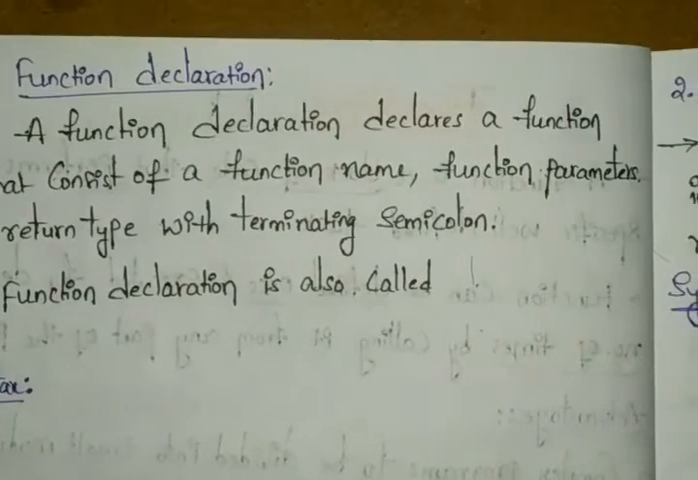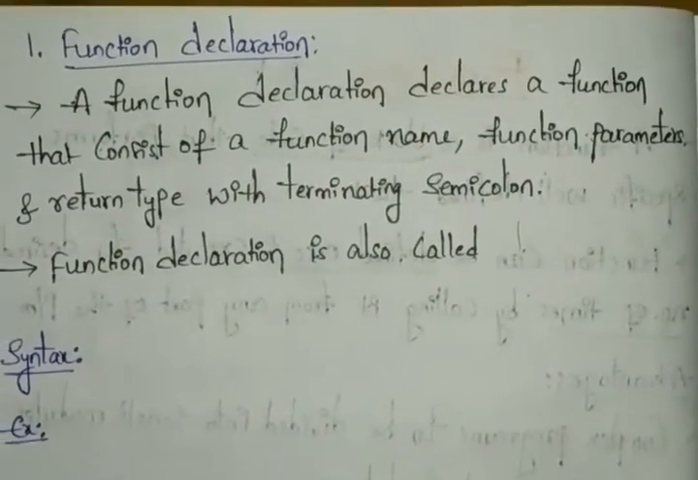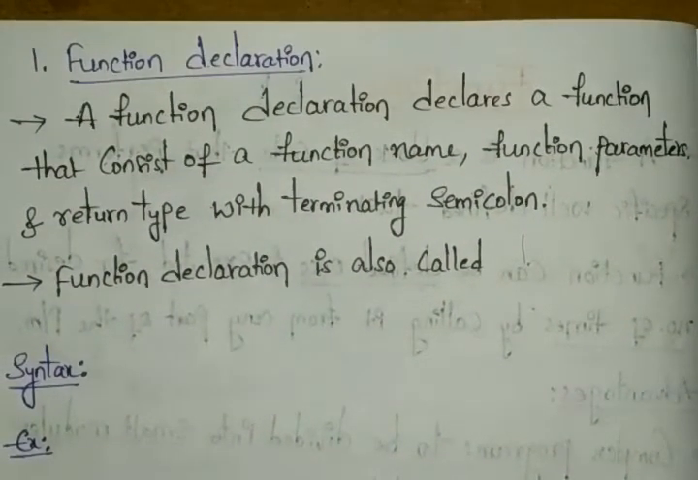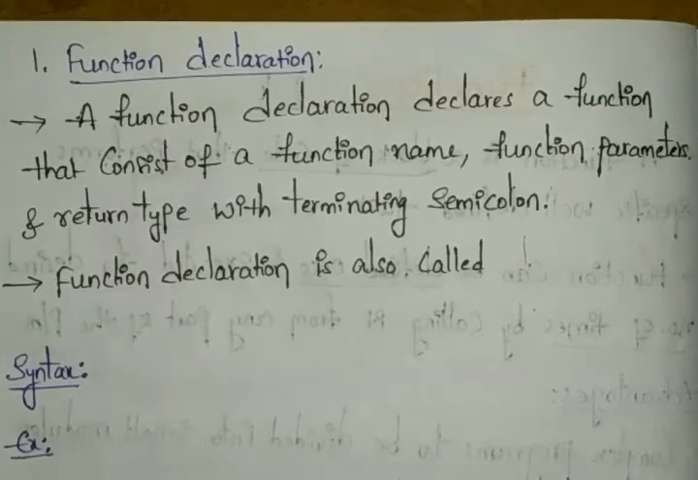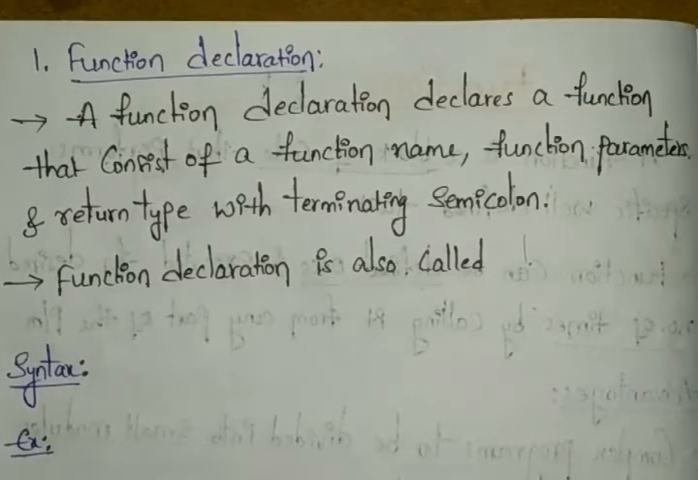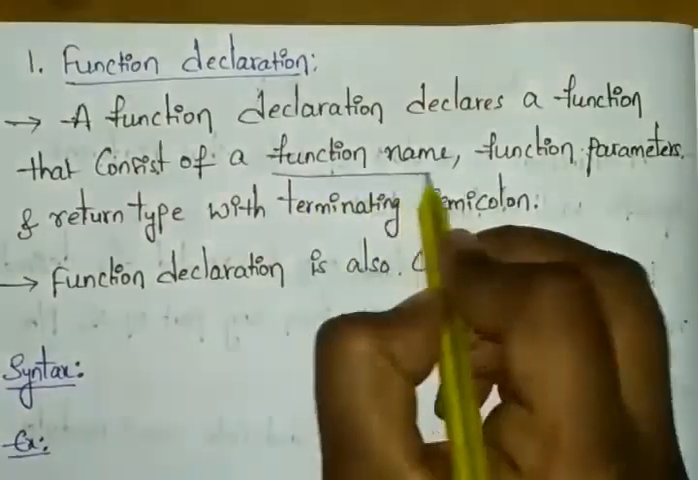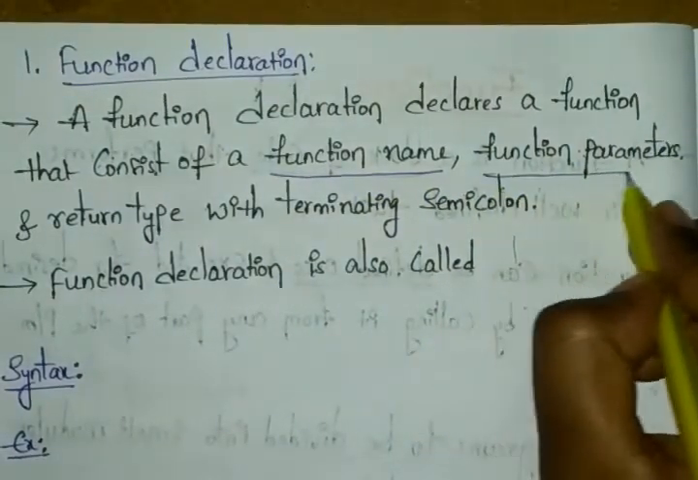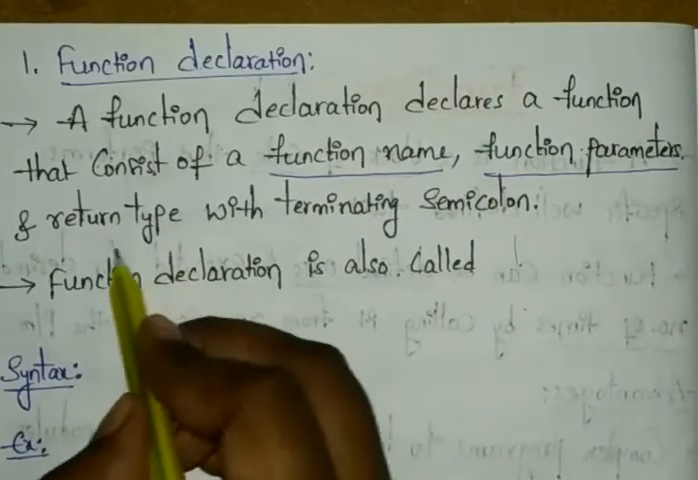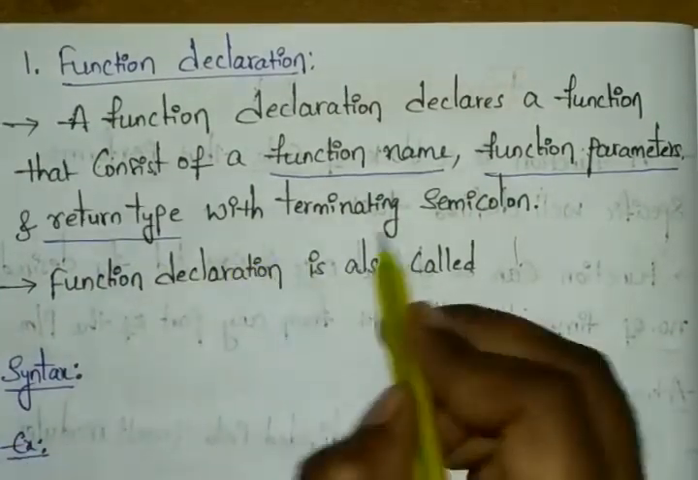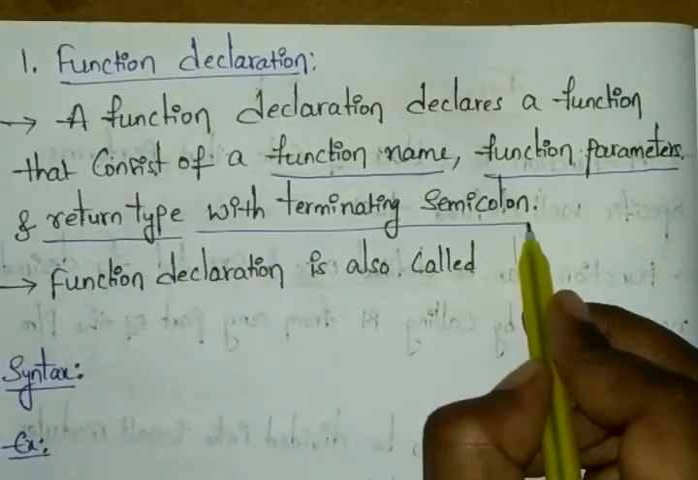Okay, let's see here. So first one here we have the function declaration. The function declaration declares our function by using the function name and the function parameters, and it also has the return type, terminated with a semicolon.